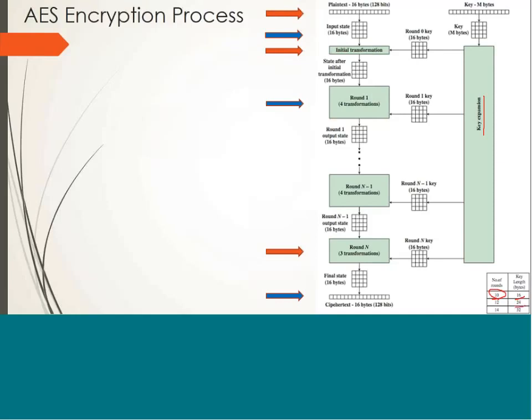If the key length is 24 bytes, then the number of rounds will be 12. And if the key length is 32 bytes, then the number of rounds will be 14. So the number of rounds depends upon the key length used in the algorithm. Let's go into the detail of each step.